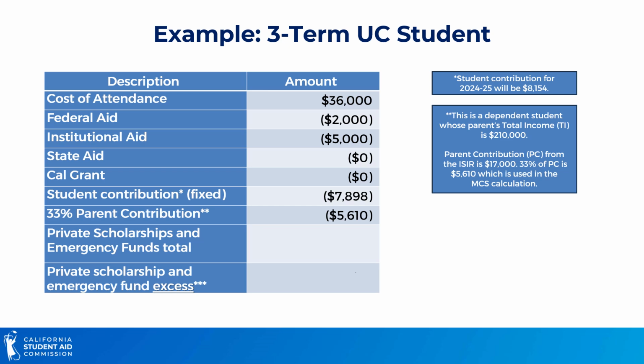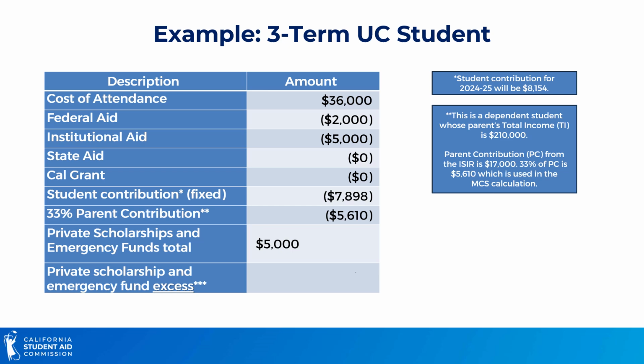We also deducted 33% of the parent contribution. This example is a dependent student whose parents' total income is over $100,000. The parent contribution from the ICER was $17,000, and therefore 33% of PC is $56.10, which will also be deducted when doing the MCS award calculation.